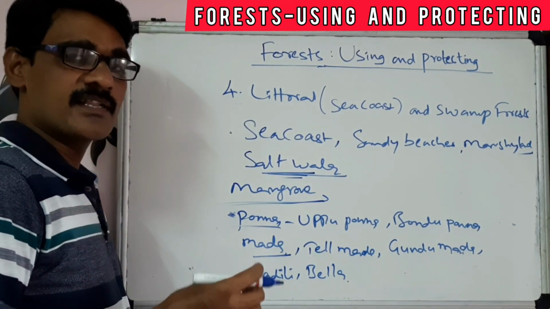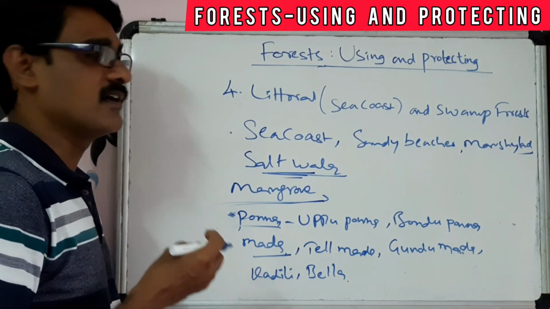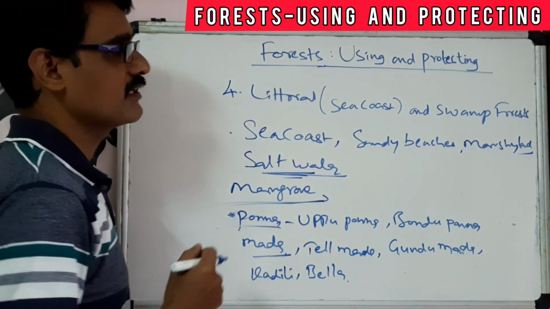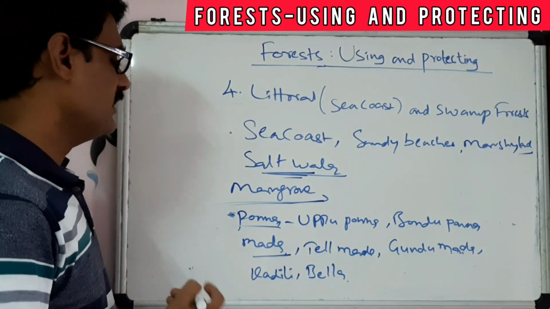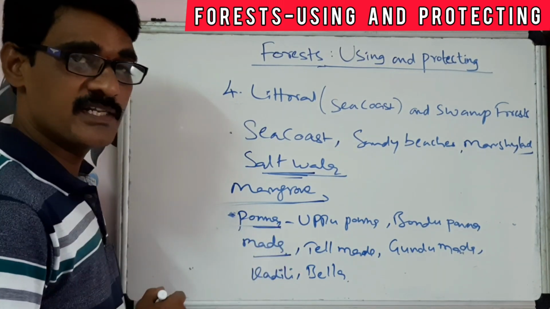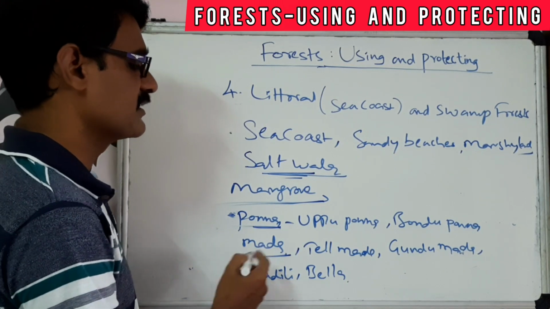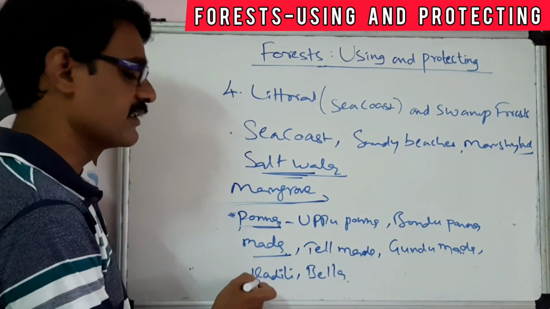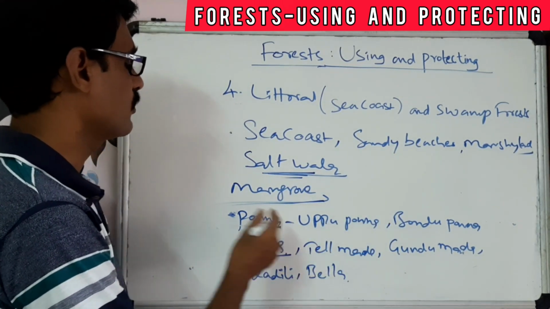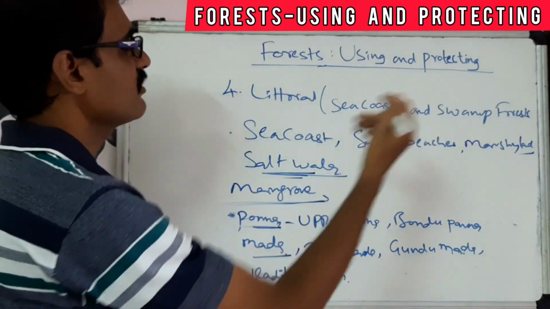So these are the examples of trees grown in littoral or swamp forest. What is that? Punna trees and mada trees. So punna, uppu punna, bondu punna, and mada trees, tella mada, gundu mada, and kadili and bella trees. These trees are grown in littoral and swamp forest.